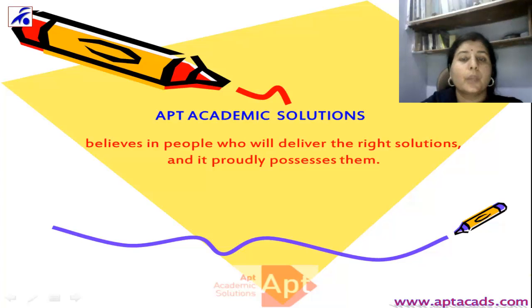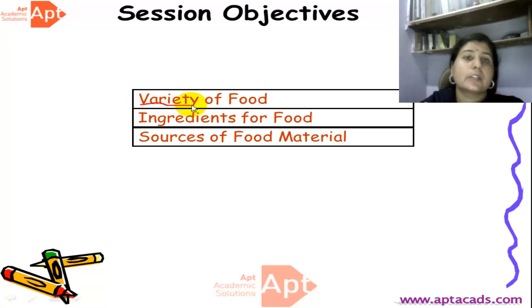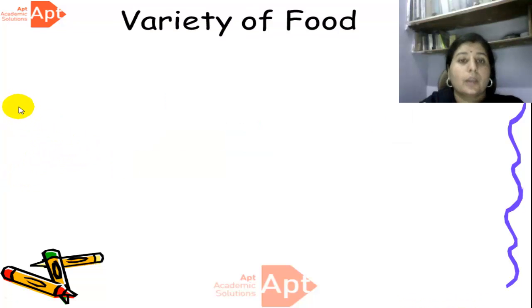Hello children, today we are going to start your very first chapter of science, that is food, right? Now food, where does it come from? In this session, our session objectives are variety of food, ingredients for food and sources of food material. Okay? Now, variety of food.